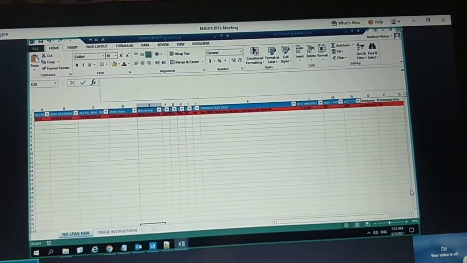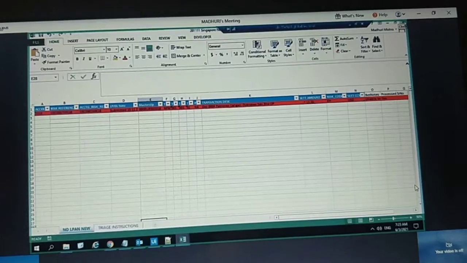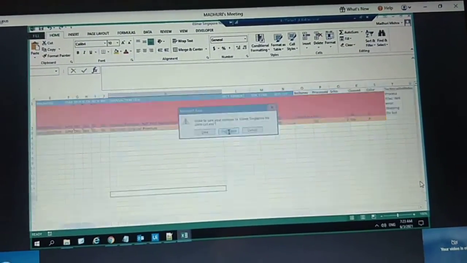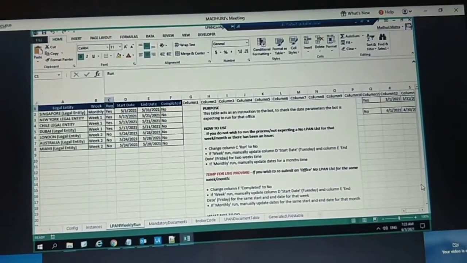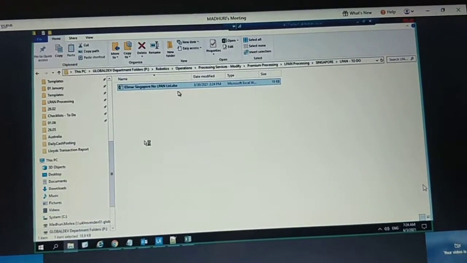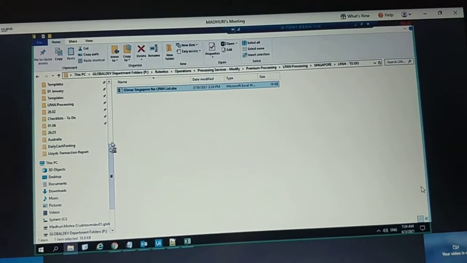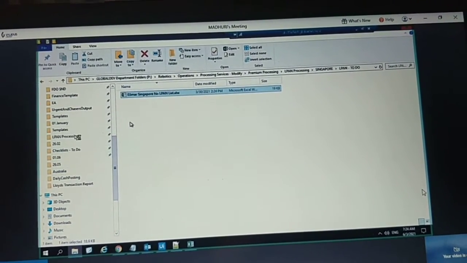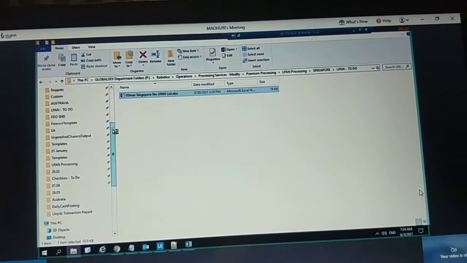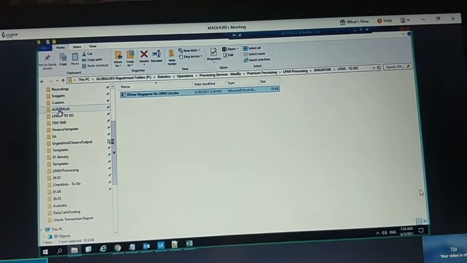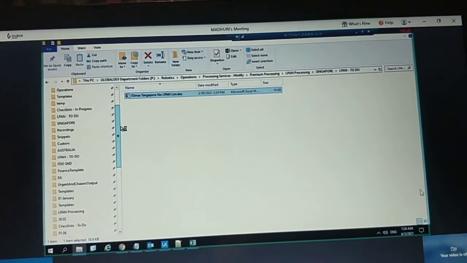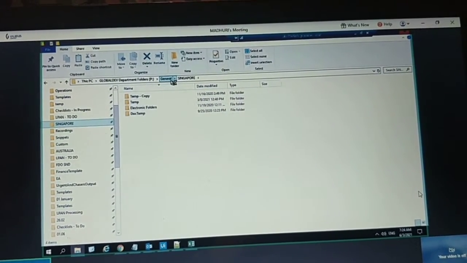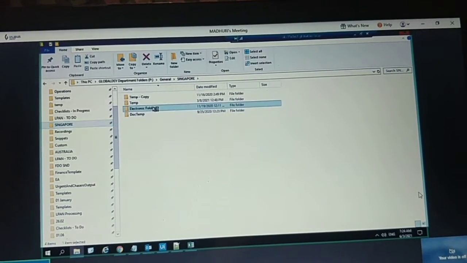One more thing. Where is that LPAN document? Yesterday I had not found that. We try General, Singapore, and then the electronic folders.